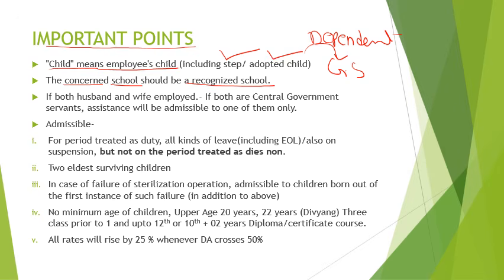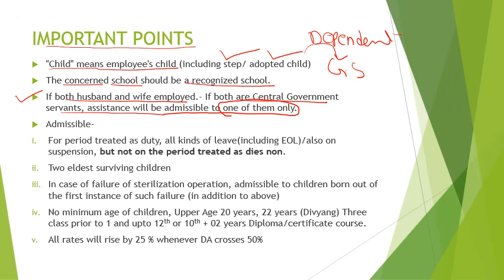Now, another case is if both husband and wife are employed in central government, the reimbursement or the assistance will be admissible to one of them only. One of them can only get the reimbursement.